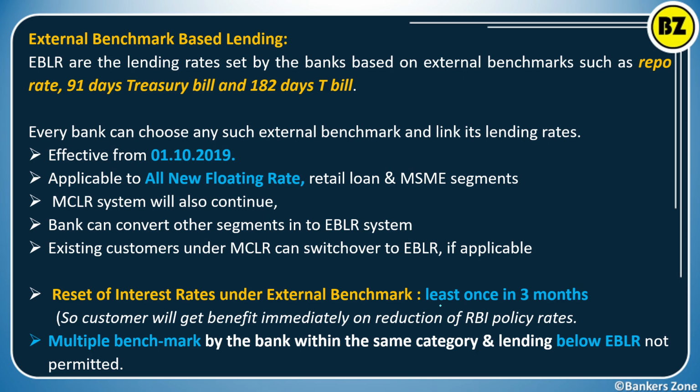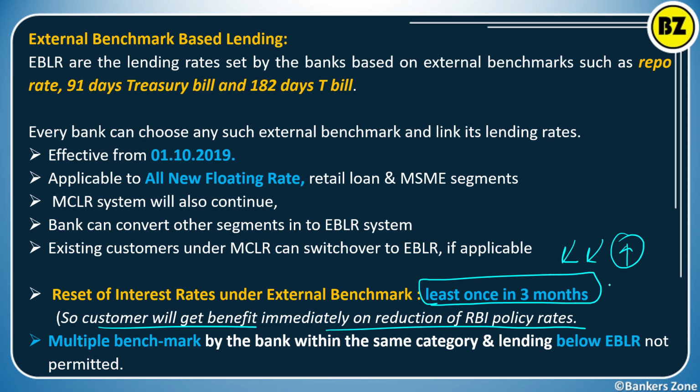Simply, at least once in 3 months, you have to reset the rate of interest. How? So the customer will get the benefit immediately after reduction of the repo rate by the RBI. If RBI decreases the repo rate, the rate to the customer will also decrease. If RBI increases the repo rate, then the rate to the customer will increase. This is simply the external benchmark based lending. The multiple benchmarks by the bank within the same category and lending below the EBLR is not permitted.